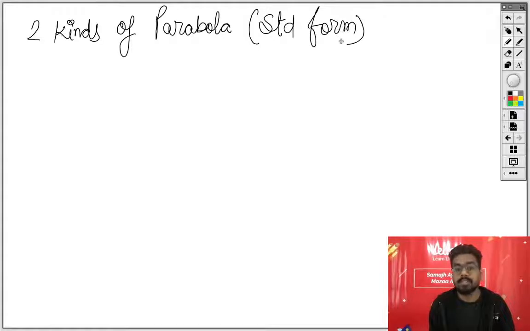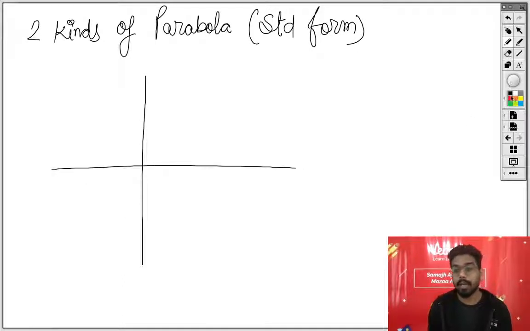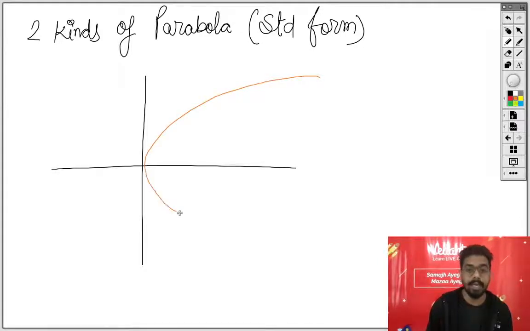What is the meaning of a standard form? That we will understand later. As of now, I will just show you what exactly we are going to deal with. One is this parabola, which is having the opening in the direction of the x-axis. So you can also have this kind of parabola.